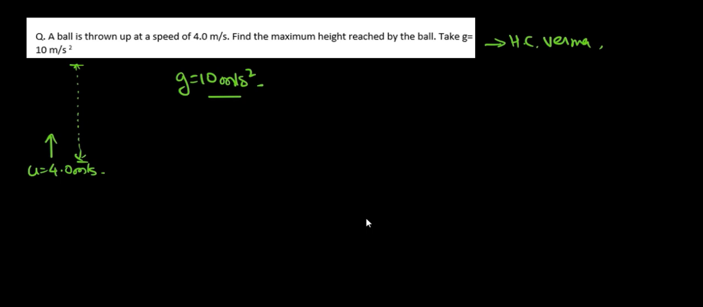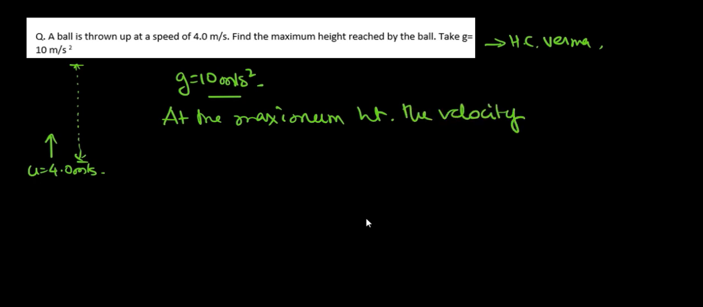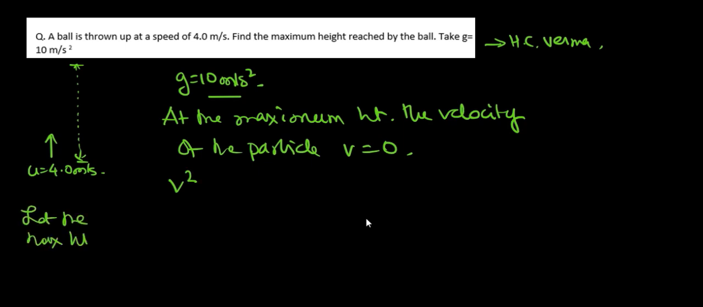What is the maximum height? So what will happen at the maximum height? At the maximum height, the velocity of the particle will become 0. The velocity of the particle obviously will become 0 at the maximum height. So we can use the equation v square. Let the maximum height attained be y. So we have here v square is equal to u square minus 2gy. Okay, so this is what is going to happen.